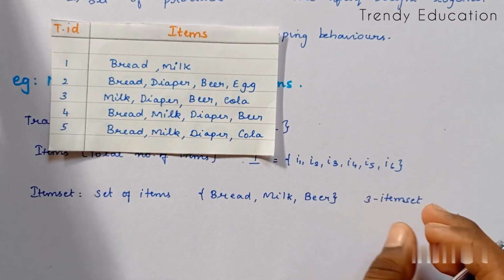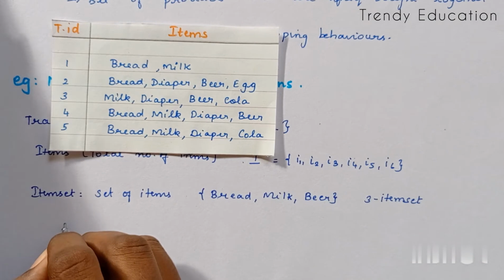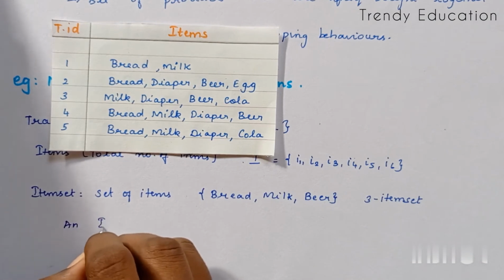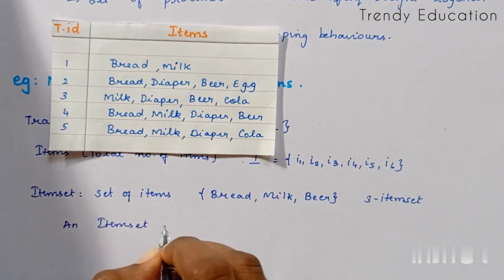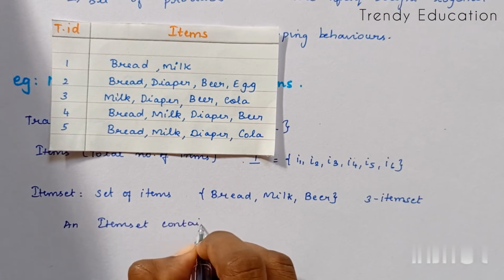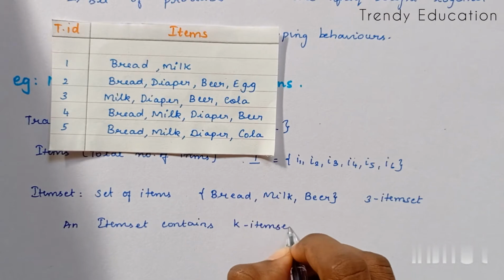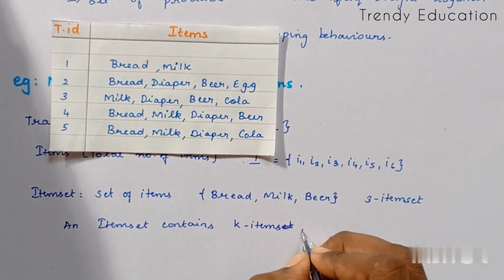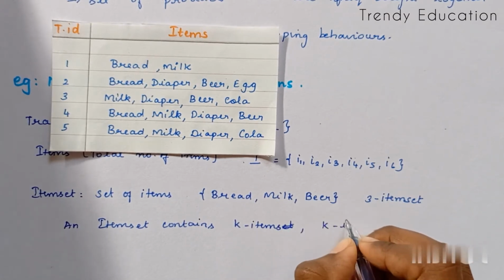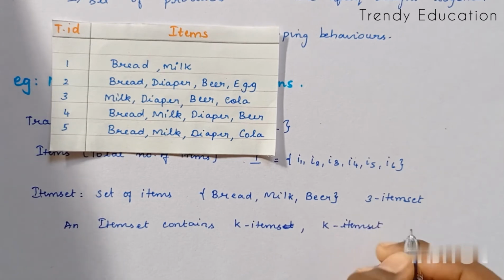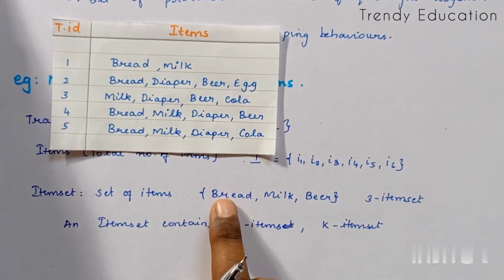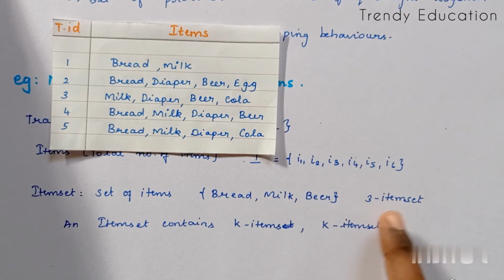So like this, if the item set contains k items, then it is called a k item set. Like that, if an item set contains 3 items, then it is called a 3 item set.